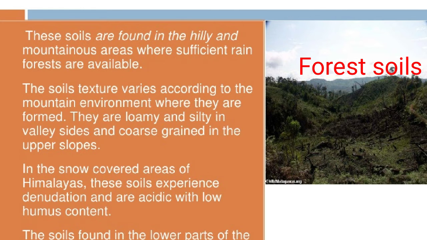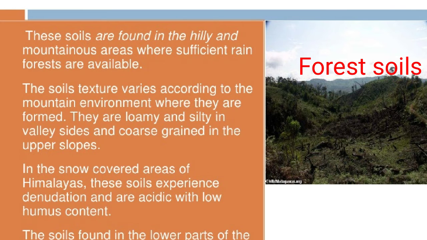When I say loamy, it means the soil is perfect, with a good proportion of sand and clay. Silt refers to fine soil. Like in the Himalayas, due to denudation, the soil is acidic with low humus content, mainly in the northeastern Himalayas. Denudation means a process that involves erosion, transportation, and deposition. Actually, a big mountain area being worn away is called denudation.